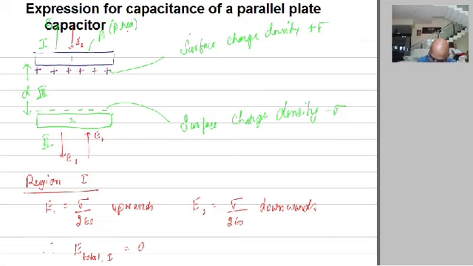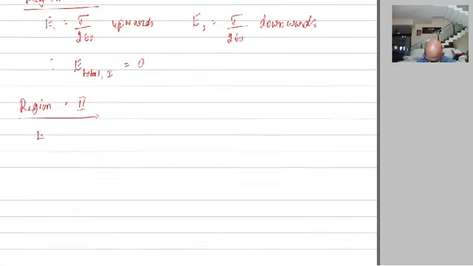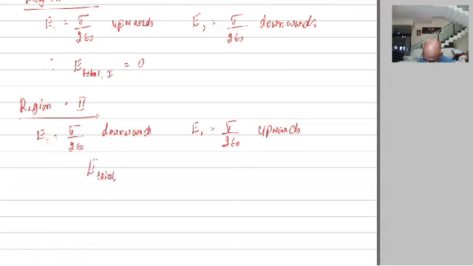E1 is away from the positive charge, E2 is towards the negative charge. So again E1 is equal to sigma divided by 2 epsilon naught downwards, and E2 is equal to sigma divided by 2 epsilon naught upwards. So therefore the electric field E total in region 2 is again equal to 0.